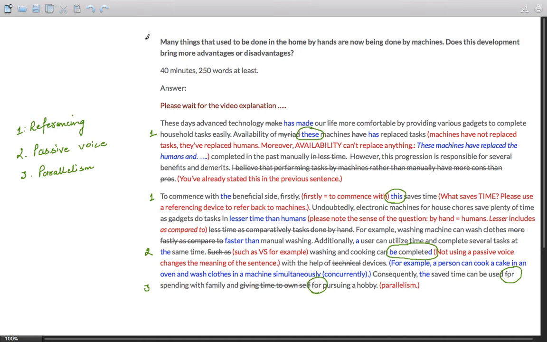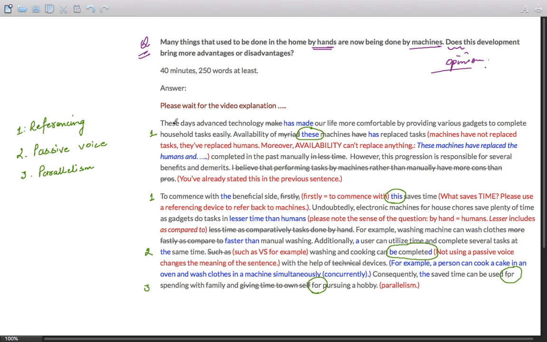So let us first go through the essay question. It says, many things that used to be done in home by hands are now being done by machines. So machines are in a nutshell replacing humans. Does this development bring more advantages or disadvantages? So this is a question which demands you to put forward an opinion. So this is an opinion question.